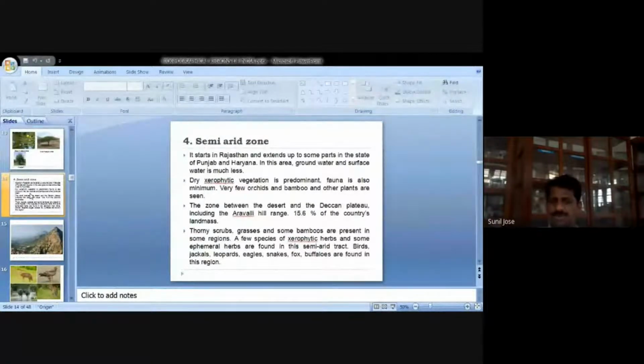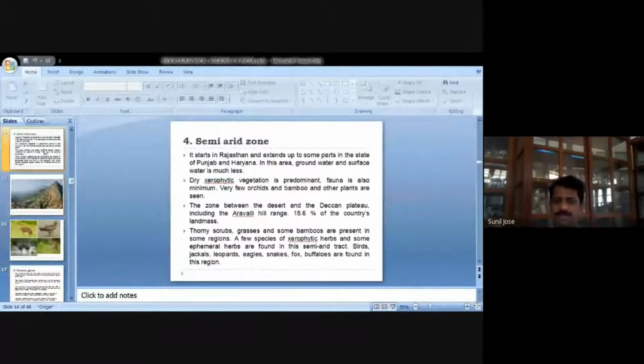The vegetation is mostly xerophytic, that is, vegetation present in dry areas, like thorny grass and scrubs. Animals like jackals, leopards, eagles, snakes, foxes, and buffaloes are found in this region. So that is the case of the semi-arid zone.